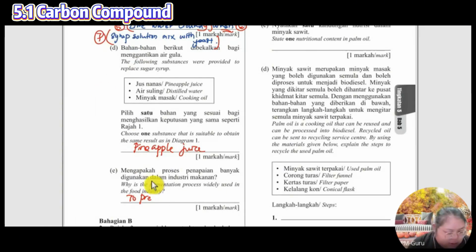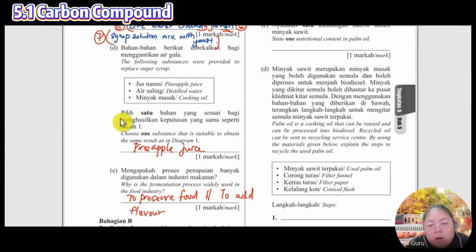Preserve food. Some are using it to add flavor. They put some flavor; maybe you want orange juice, you want grapes, and then you put in. Then later your alcohol has a different flavor. Some is to add fruit nutrients.